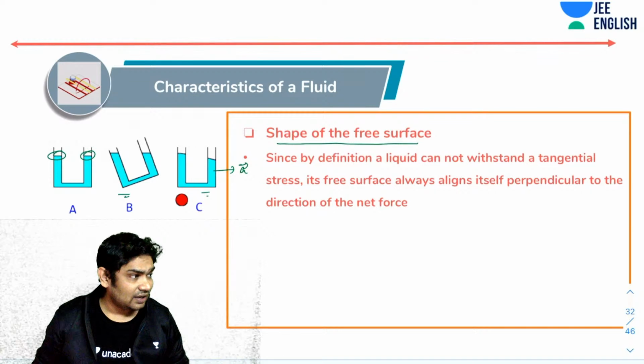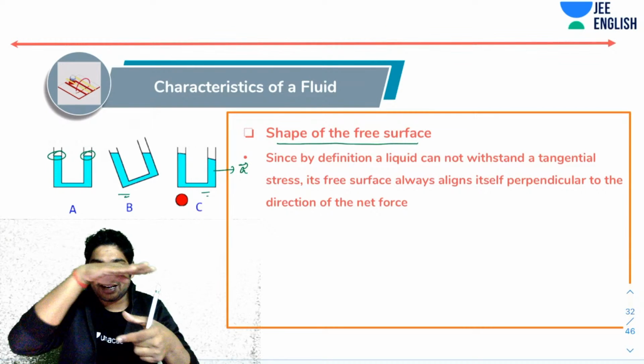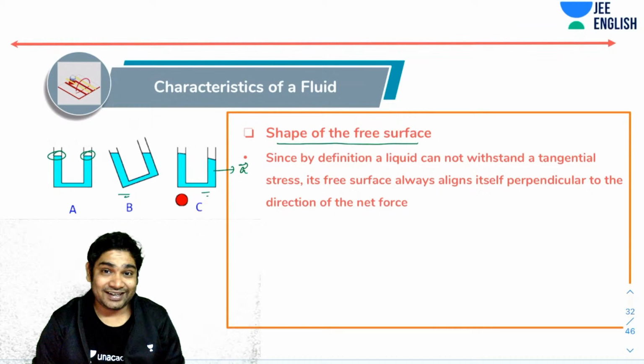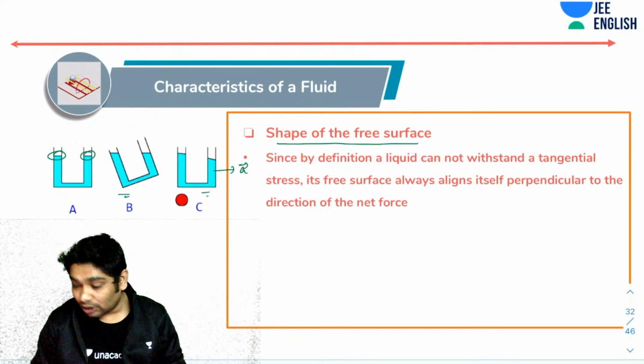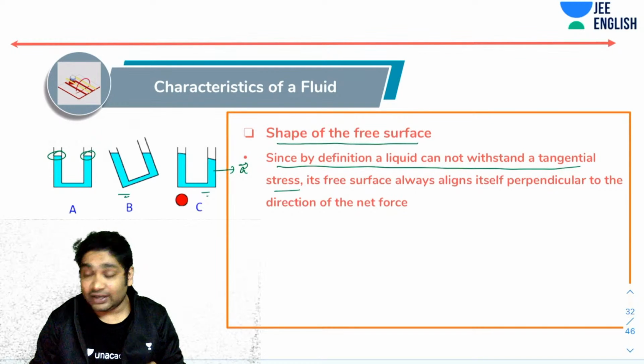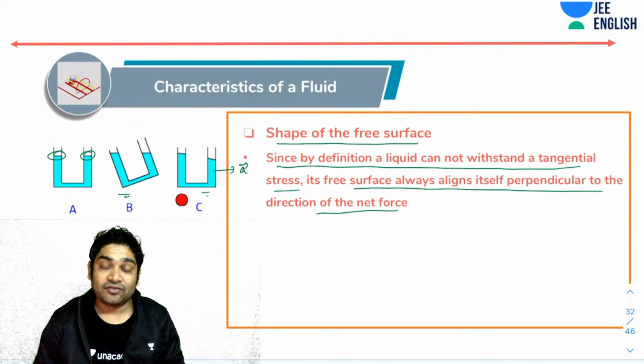I don't have a plastic bottle, but if you take a water bottle and tilt it, you will realize that the surface of the liquid always remains horizontal, right? So why is that? Think about this. Since by definition a liquid cannot withstand a tangential stress, its free surface always aligns itself perpendicular to the direction of the net force.